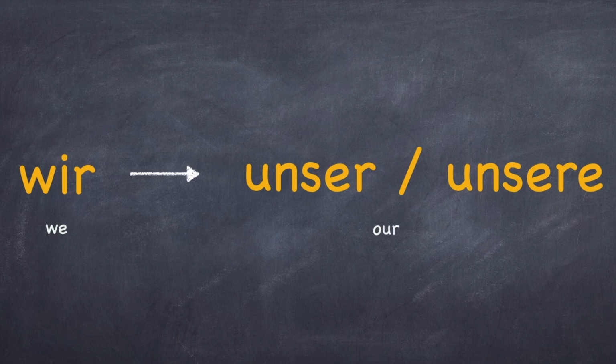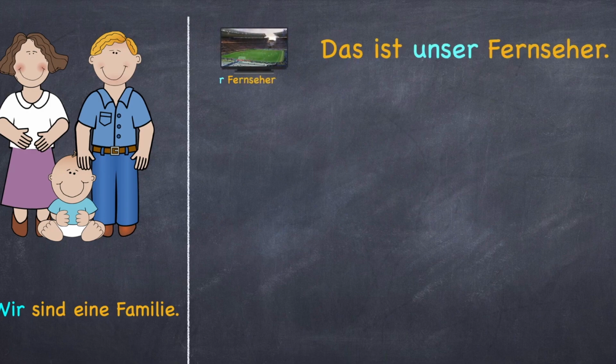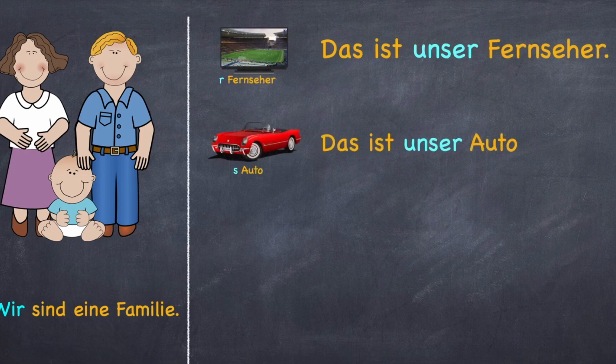Now we come to the pronoun wir. The possessive articles here are unser or unsere. And now we will learn how to use them. Wir sind eine Familie. Das ist unser Fernseher. Das ist unser Auto.